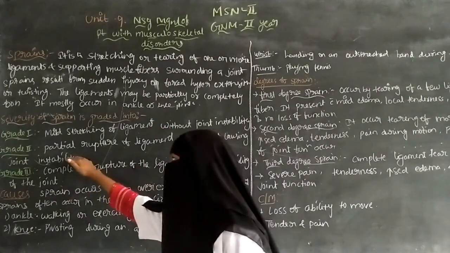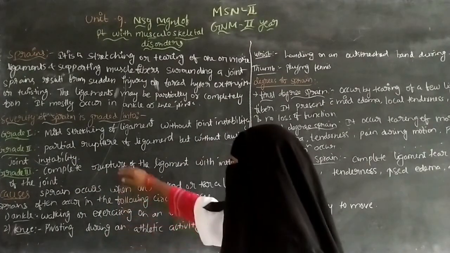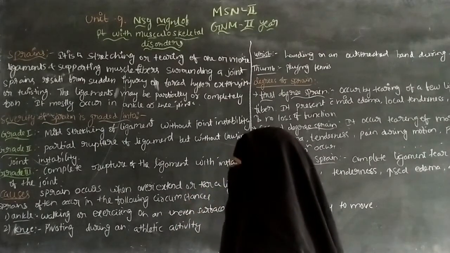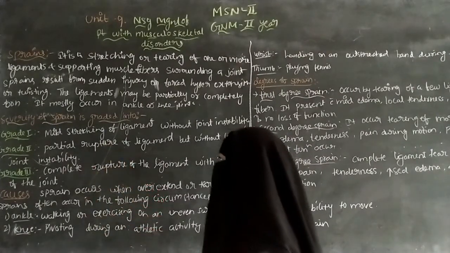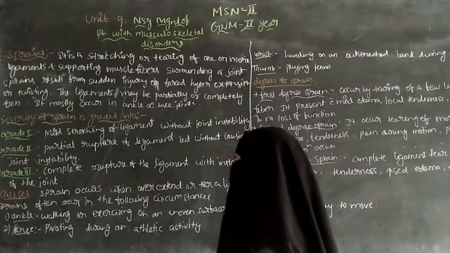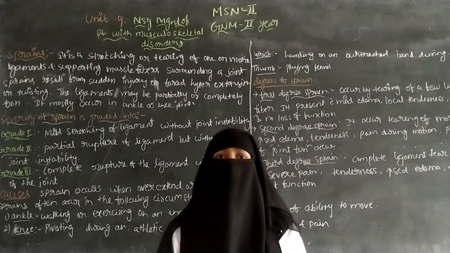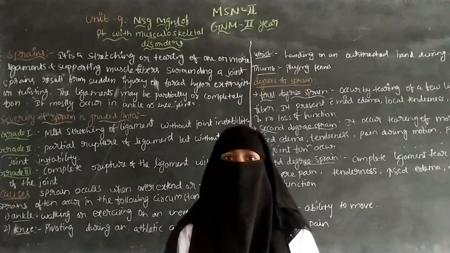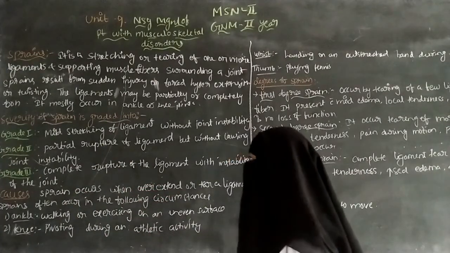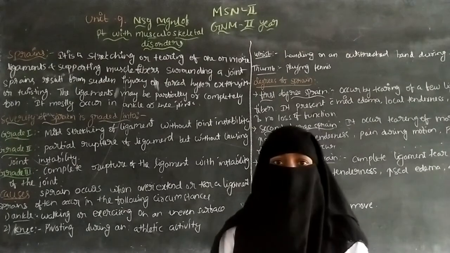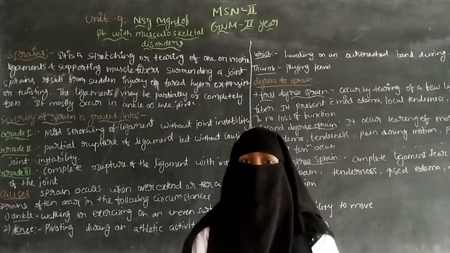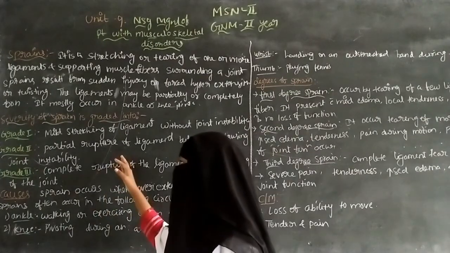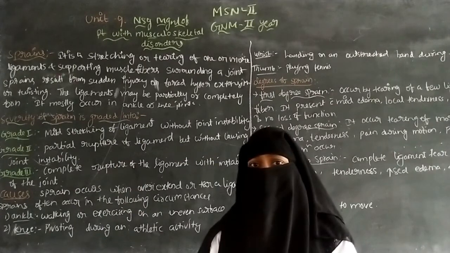Next, grade 2 is a partial rupture of the ligament without causing joint instability. Only about half of the ligament is ruptured, a partial rupture. In grade 2 also, movement and flexibility of the joint can be present.